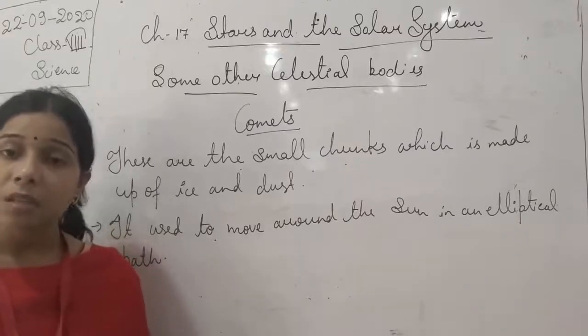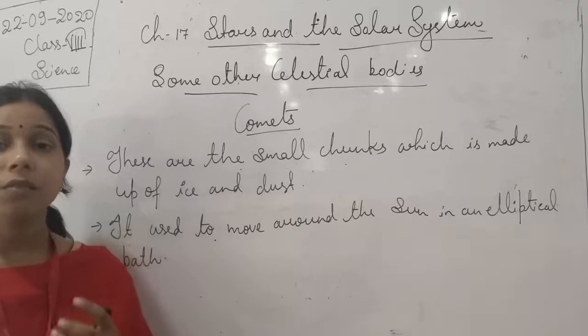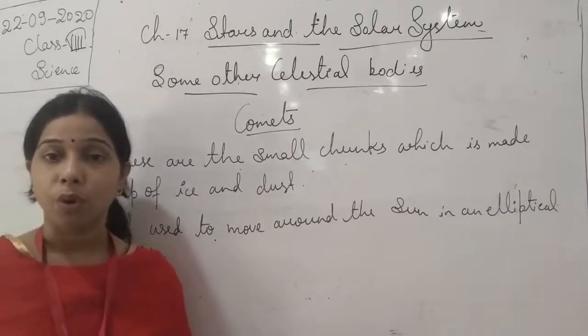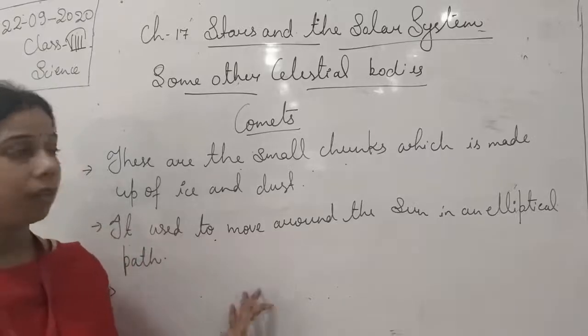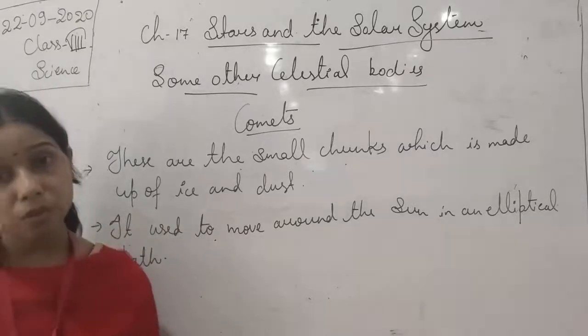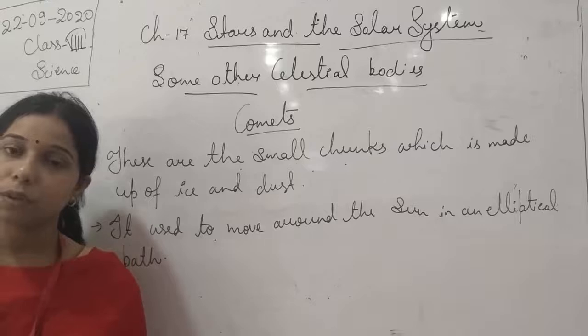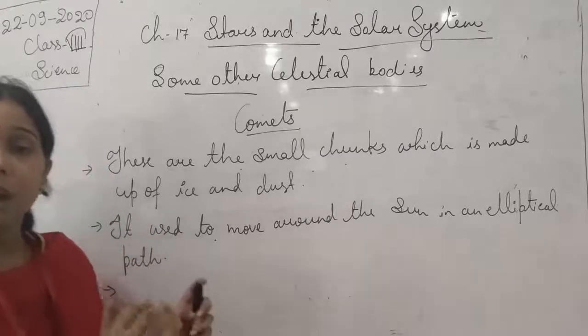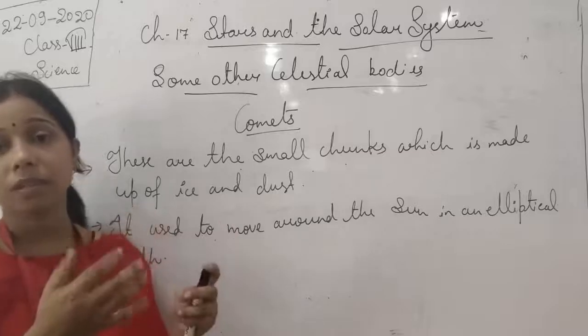Okay, and this evaporation makes the gases glow. Finally, we can say there is a formation of a tail-like structure which we call a tail.